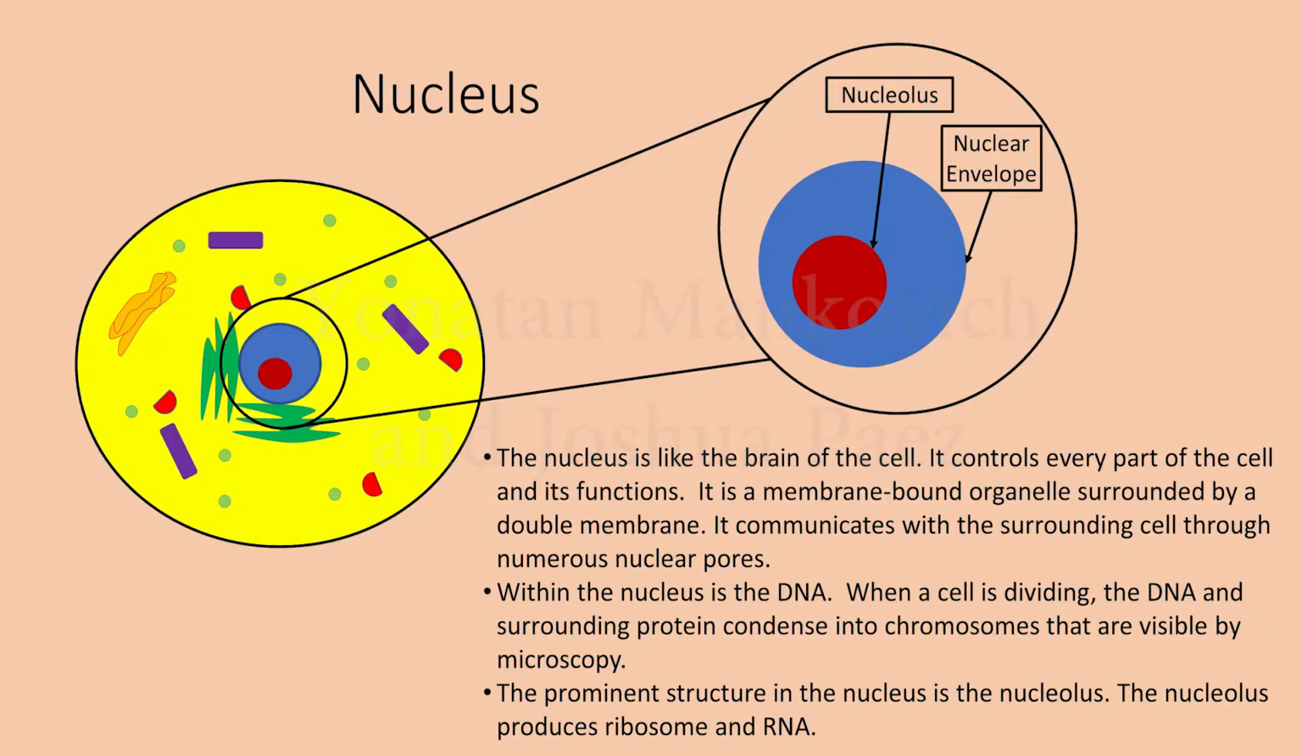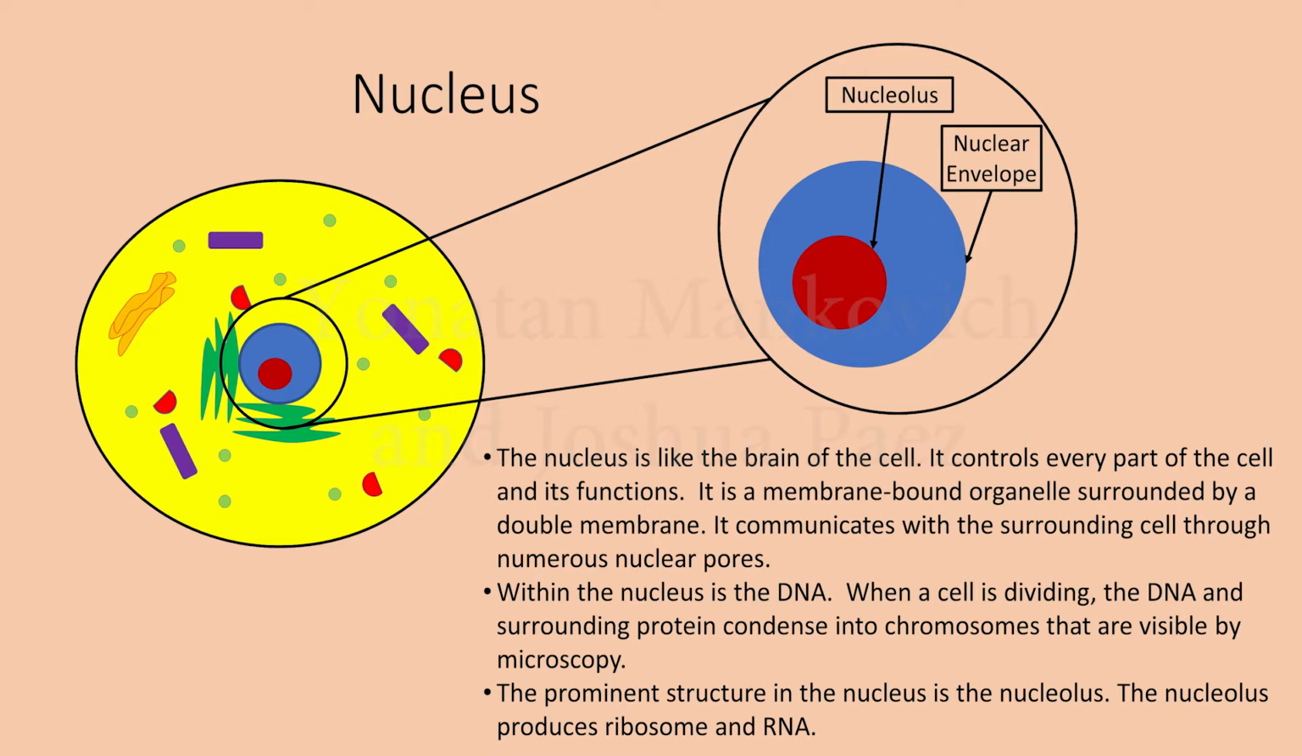The nucleus. The nucleus is like the brain of the cell. It controls every part of the cell and its functions. It is a membrane-bound organelle surrounded by a double membrane. It communicates with the surrounding cell through numerous nuclear pores. Within the nucleus is the DNA.